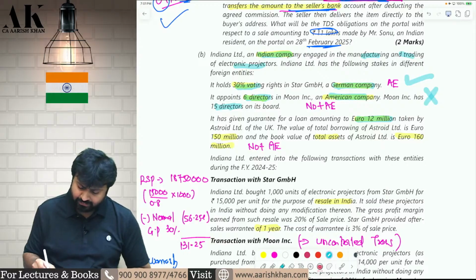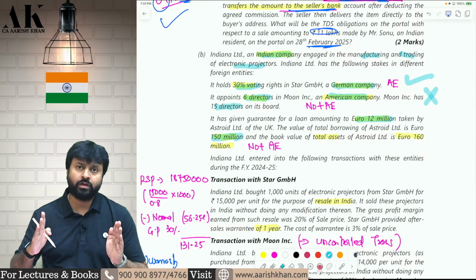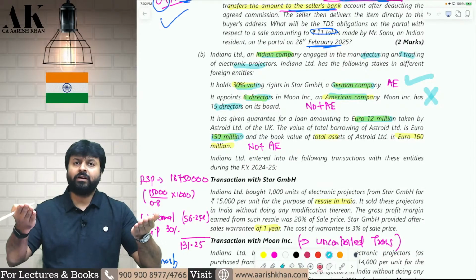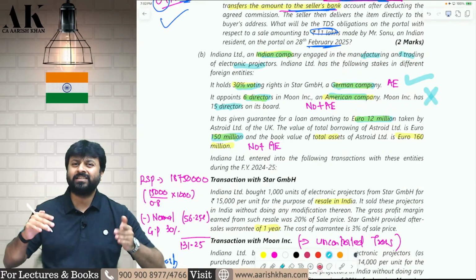What is the total value of the loan? The total value of the loan is 150 million. So if I give you a guarantee of at least 10% of the total loan, and you have a total loan of 150 million, I should give a guarantee of at least 15 million, not 12 million. 12 million is less than 10%.